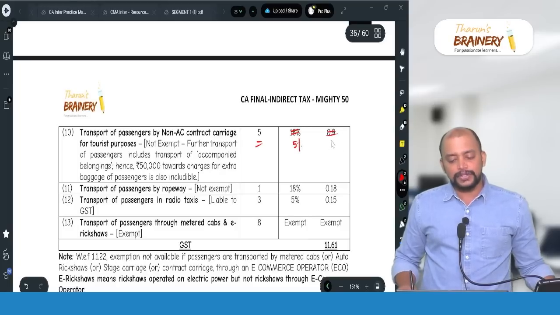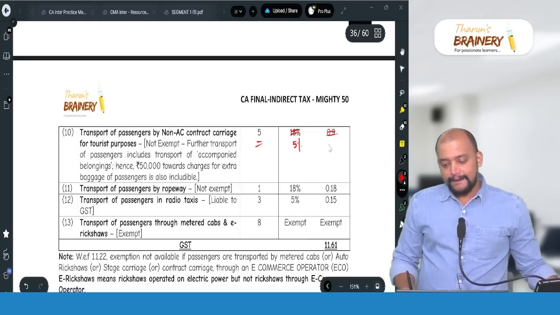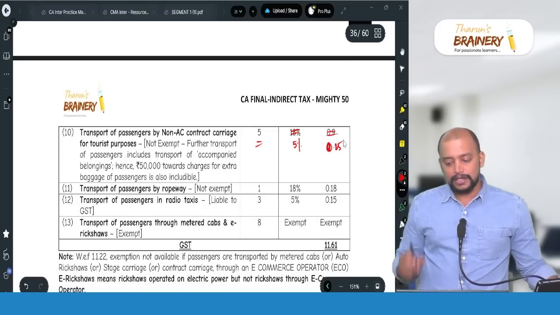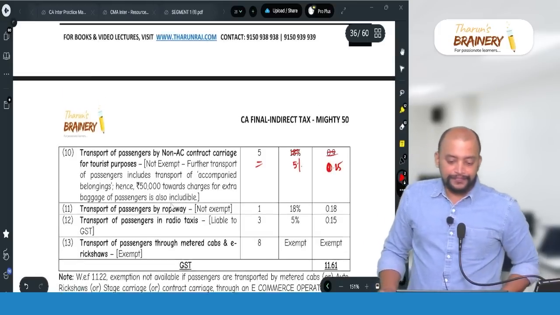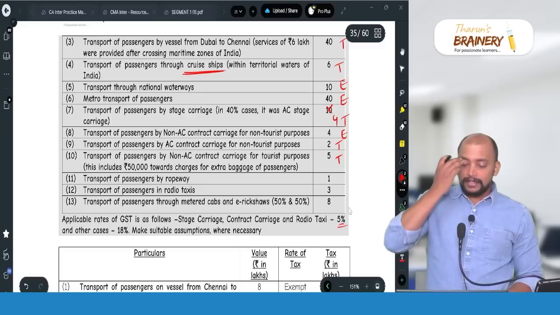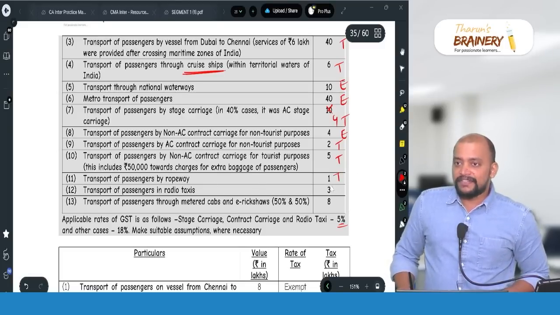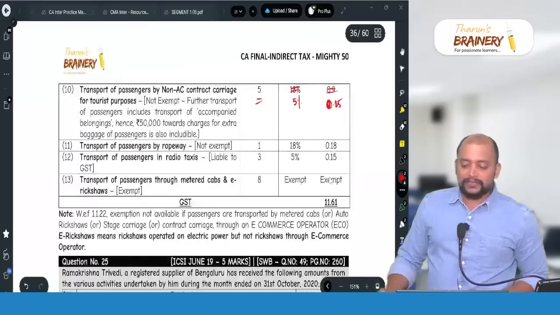So how much does it come to? 5 lakhs into 5%, 0.25. Because for contract carriage, the rate given is 5%. Transportation of passengers in ropeway, taxable. Ropeway we don't have any exemption, and that will be 18%.